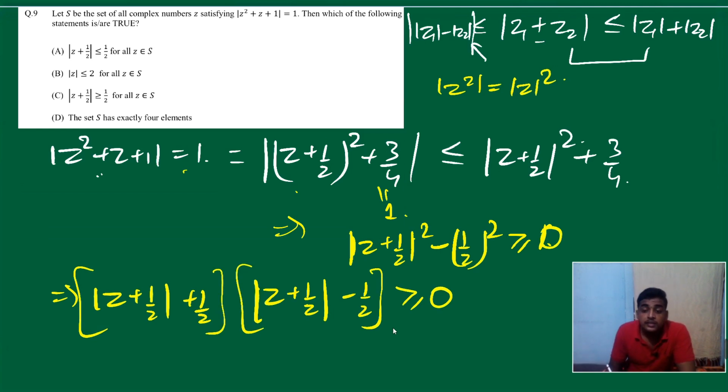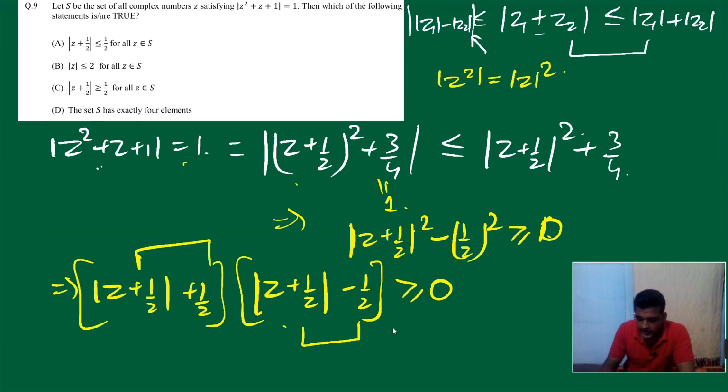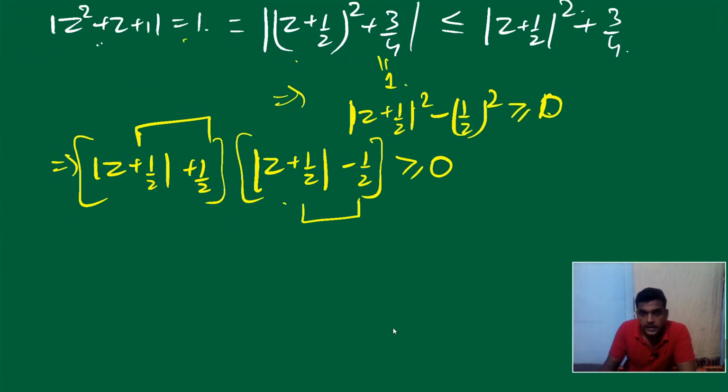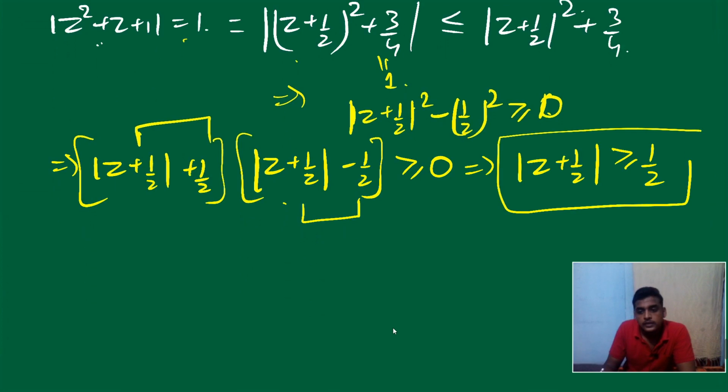Mod means complex magnitude, it will give distance, so it's always positive. So positive plus positive is always positive. Now |z| + 1/2 - 1/2 is positive, means |z| + 1/2 is always greater than or equal to 1/2. No problem, right? So from here we can say |z| + 1/2 is always greater than or equal to 1/2. So that's our one thing.